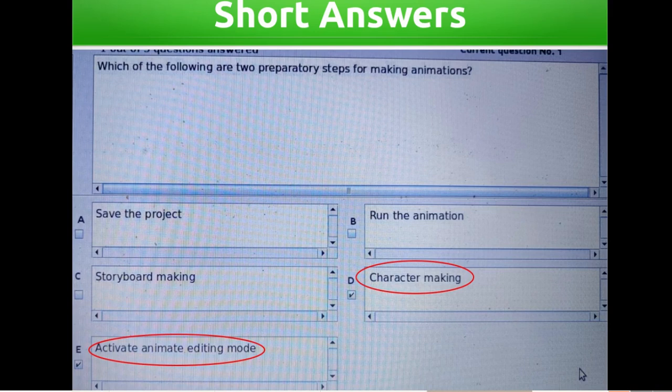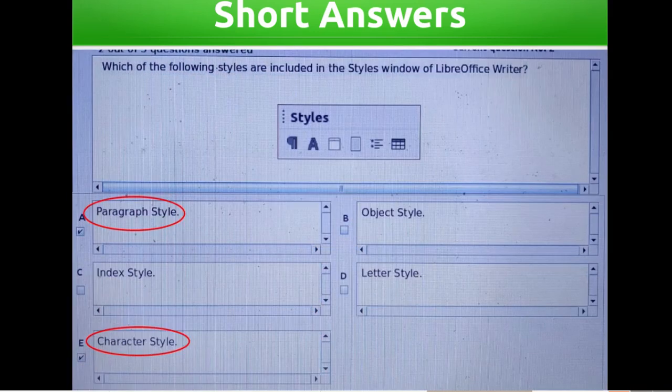Activate Animate Editing Mode. Which of the following styles are included in the Styles window of LibreOffice Writer? Paragraph style, object style, index style, letter style, character style. Answers: paragraph style, character style.